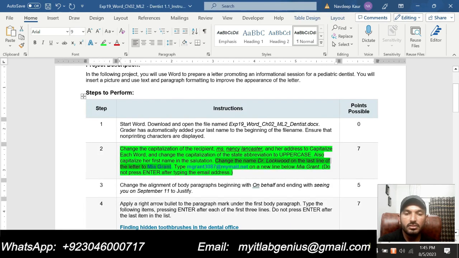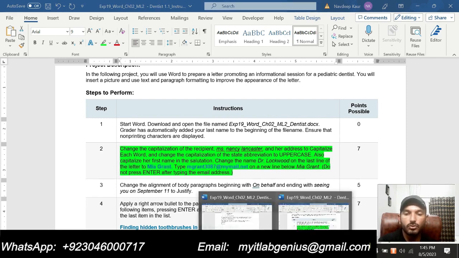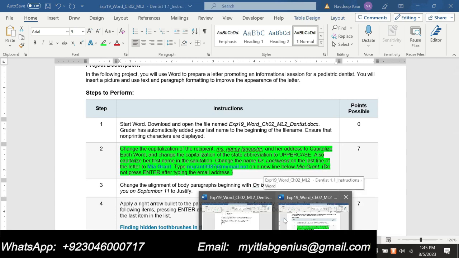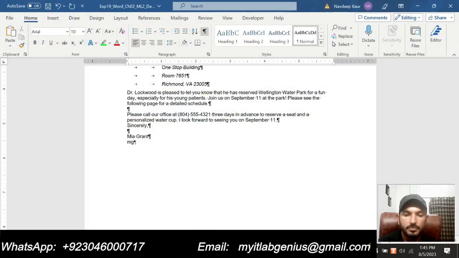So next thing to do is type mggrant3087@mymail.net on a new line below Mia Grant. So we are supposed to type the mail address. After this we will press enter, and now we are supposed to type mggrant3087@mymail.net.